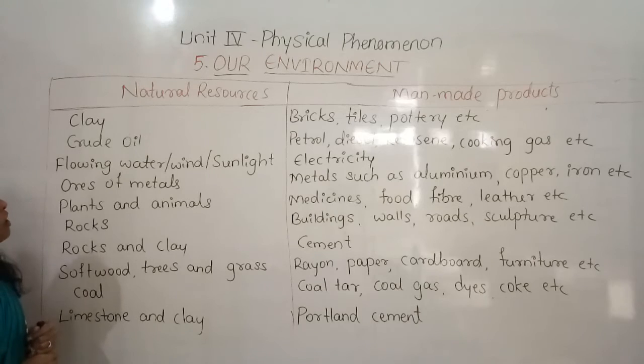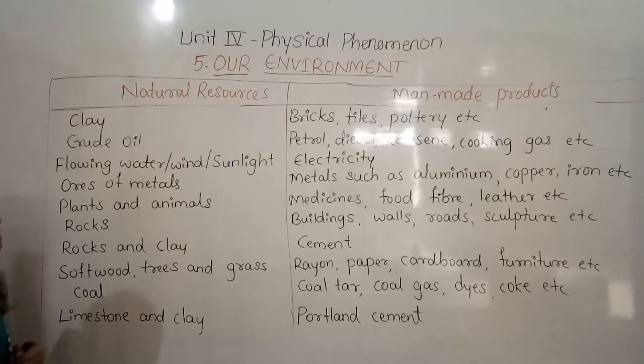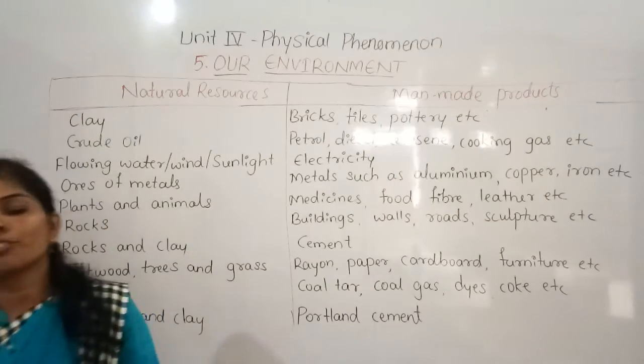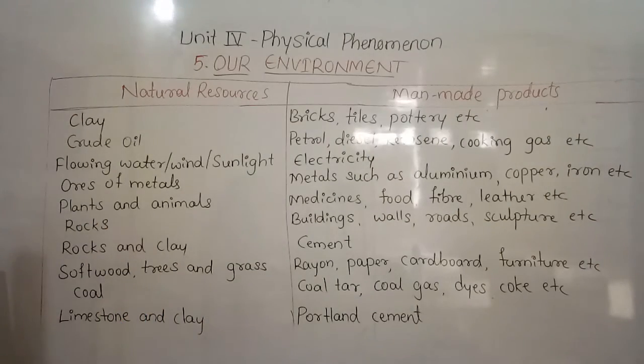So this is all about the natural resources, and the products which are made by man using these natural resources. Okay, so do you understand now? Yes. And next we can discuss the degradation of the environment.